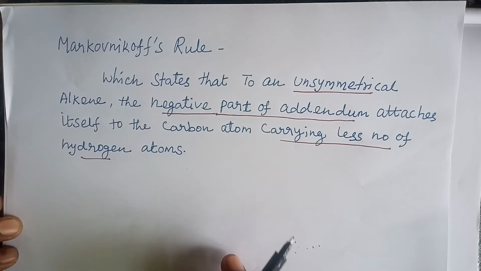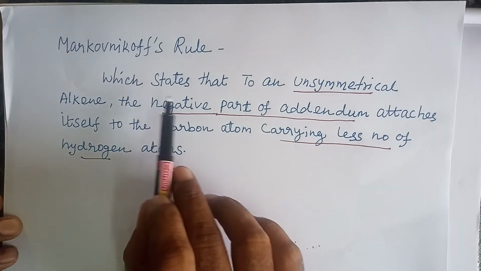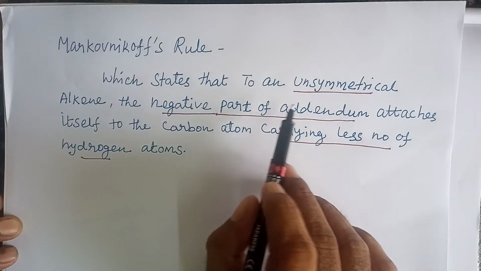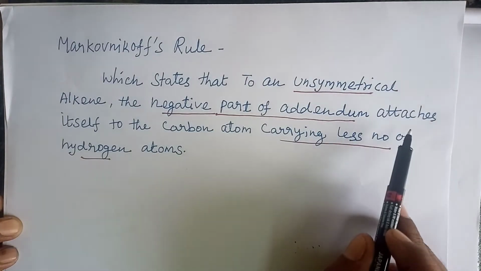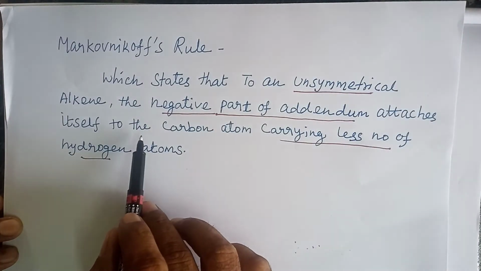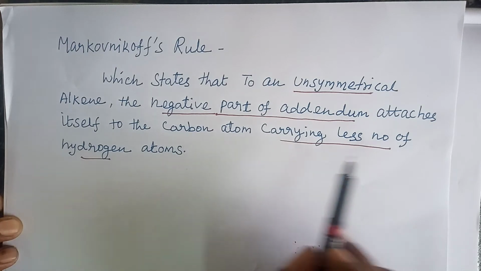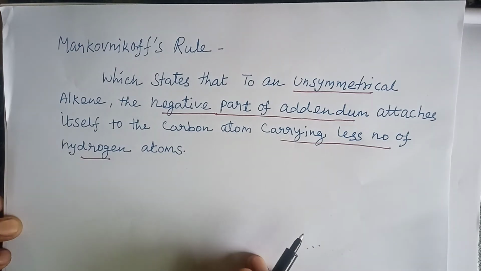So do you understand, student? Markovnikov's rule states that to an unsymmetrical alkene, the negative part of the addendum attaches itself to the carbon carrying less number of hydrogen atoms.